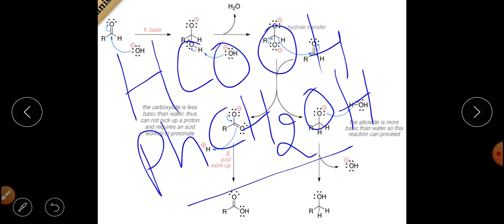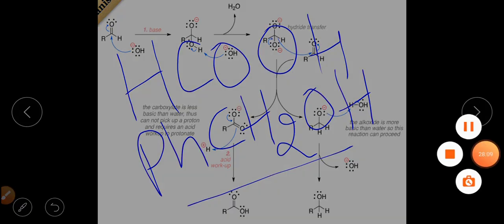So that's all about today's class. Tomorrow we will discuss two or three more important reactions of aldehydes and ketones.